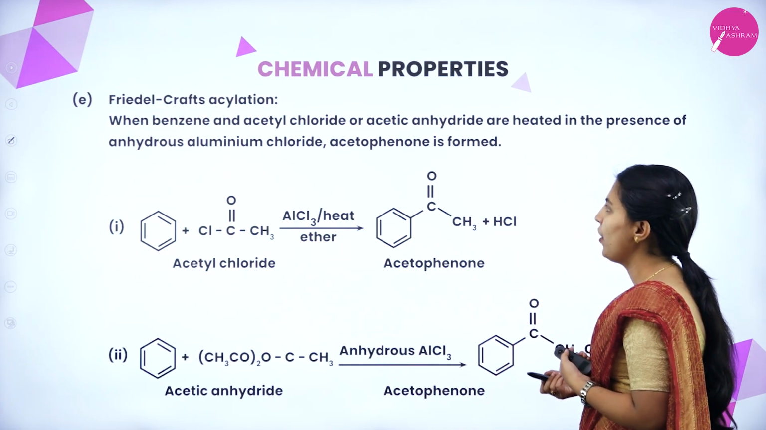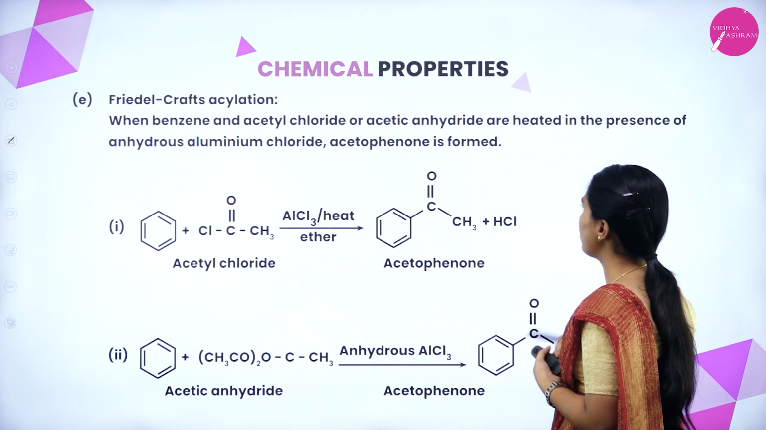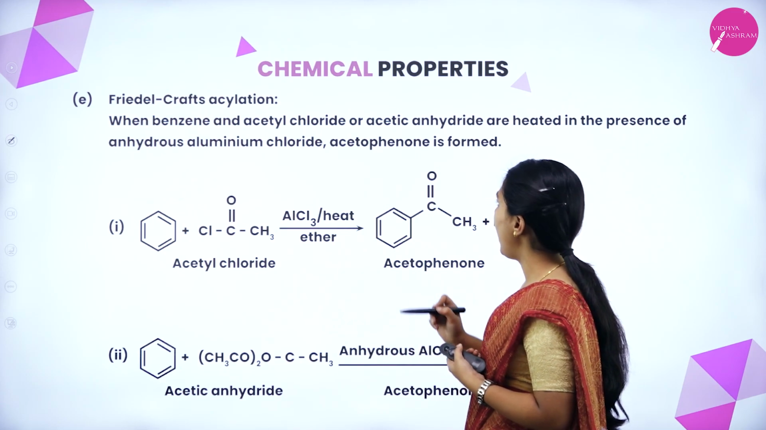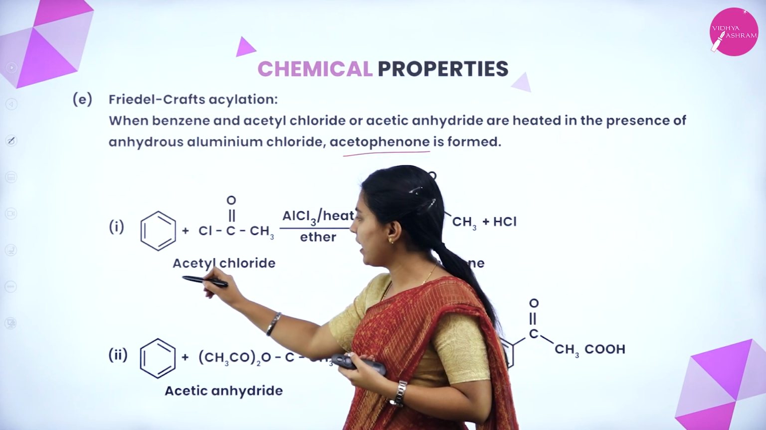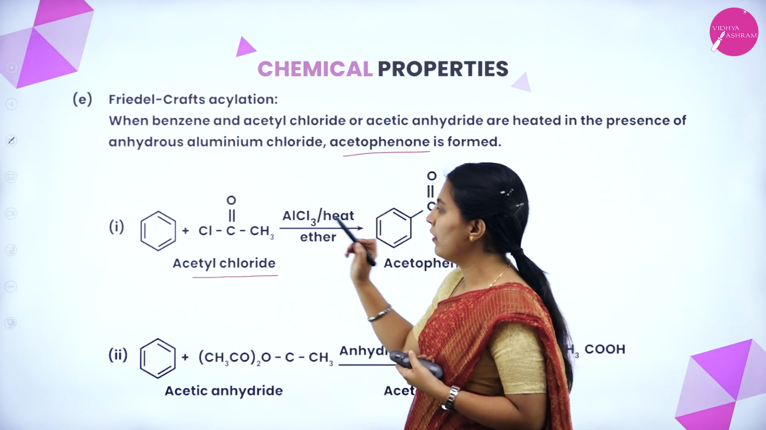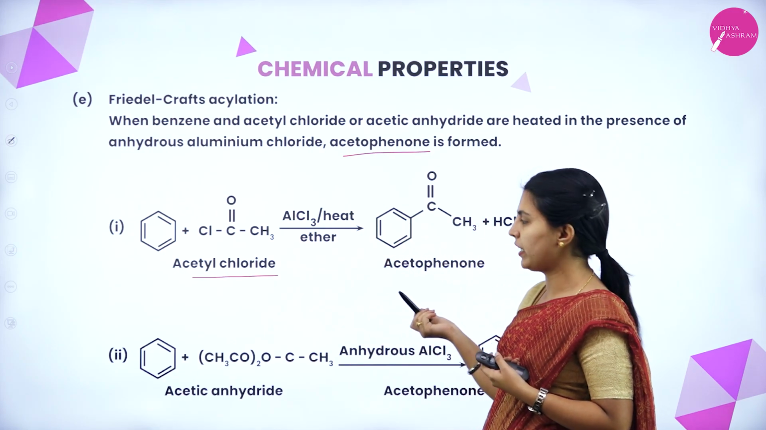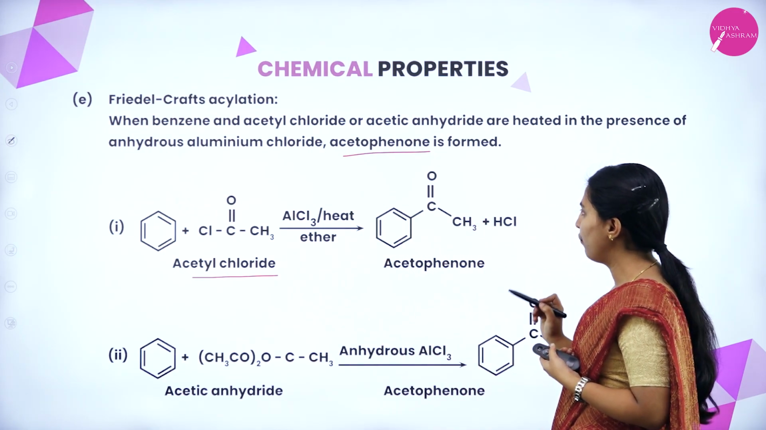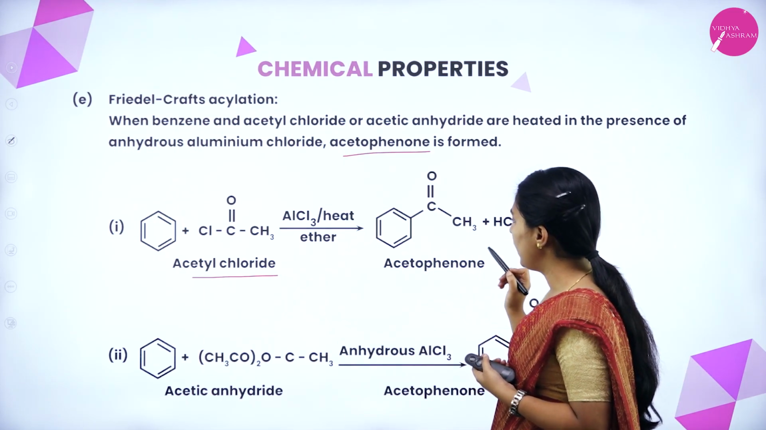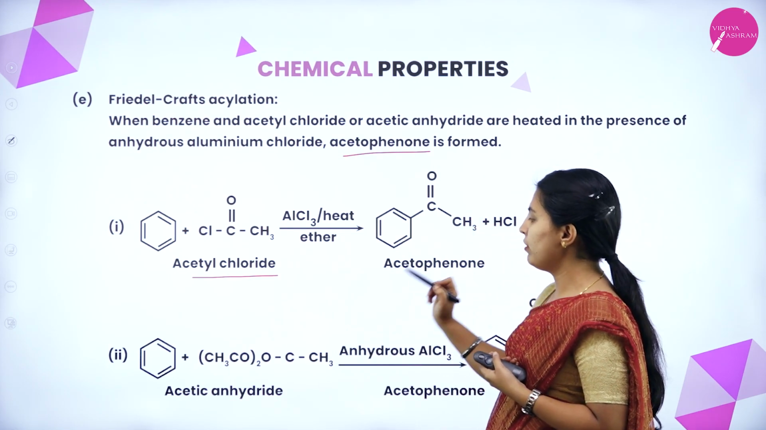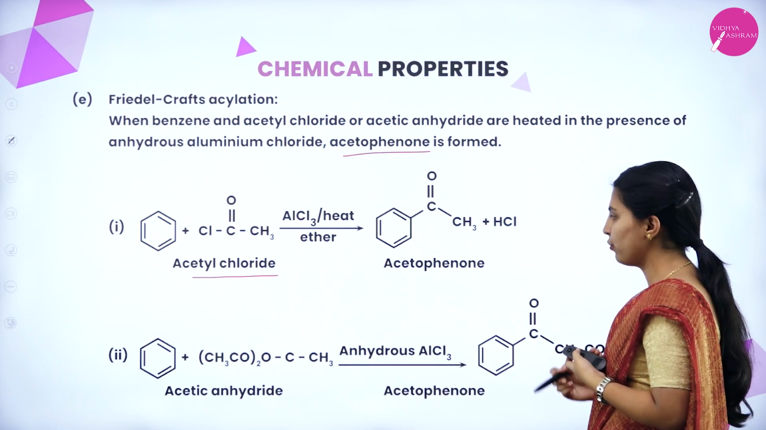Friedel-Crafts acylation. When benzene and acetyl chloride or acetic anhydride are heated in the presence of anhydrous aluminum chloride, acetophenone will form. See here, in acylation, we usually use acetyl chloride. With benzene, if it is treated with it, aluminum chloride will act as a catalyst. Acetophenone will form. It belongs to the ketone functional group. If we use acetic anhydride, acetophenone will also form. You can use either of the two.